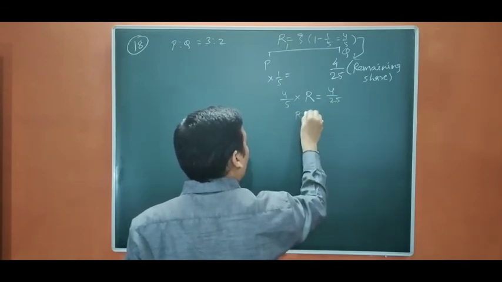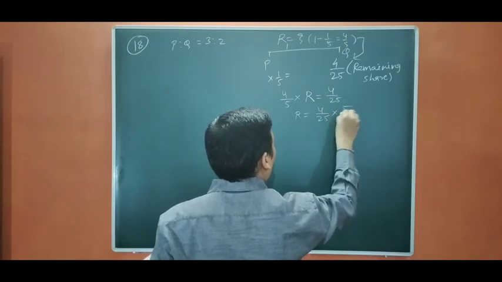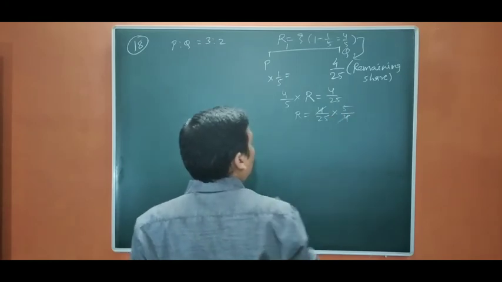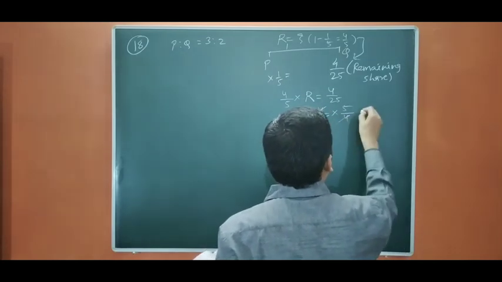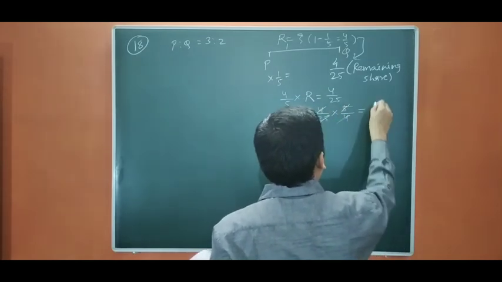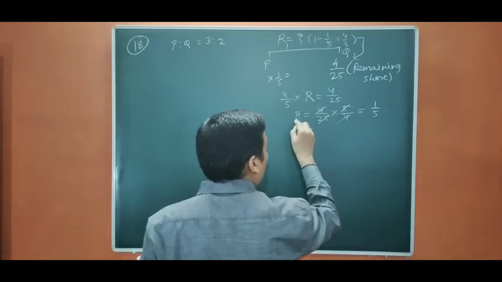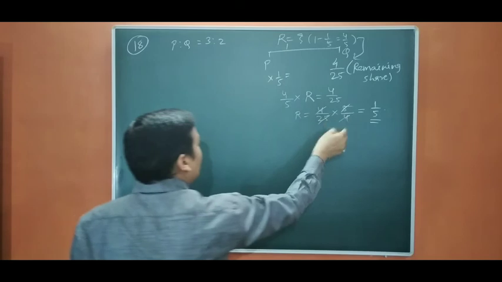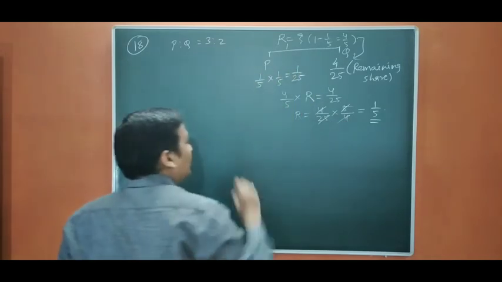So our share will be 4/25 into 5/4, so it is going to be 1/5. So when the total share is 1/5, that means 1/5 of 1/5 will be 1/25.